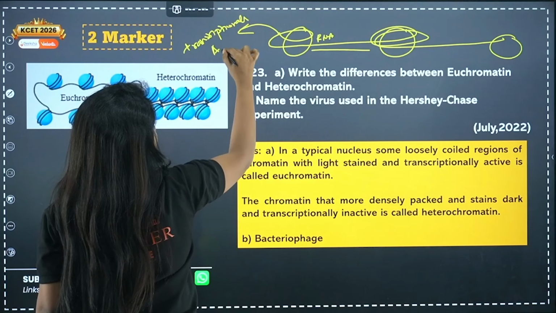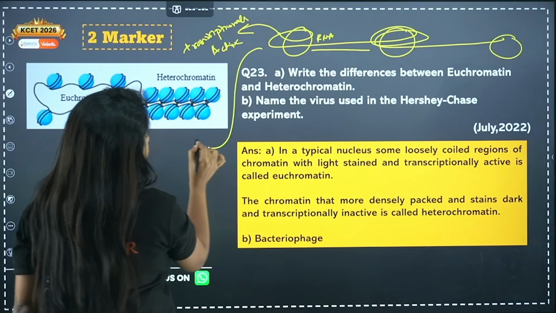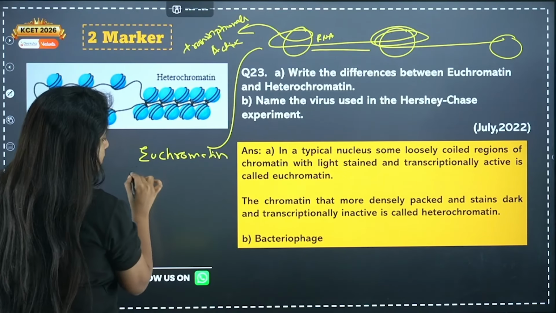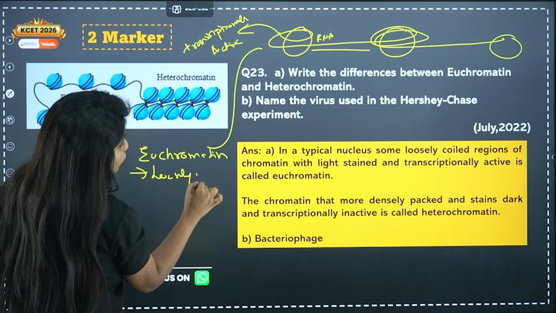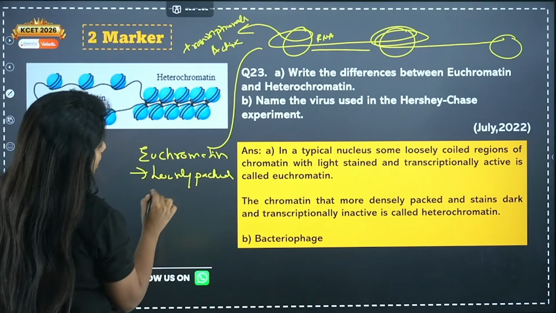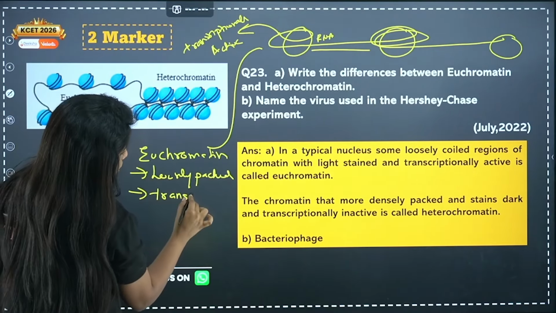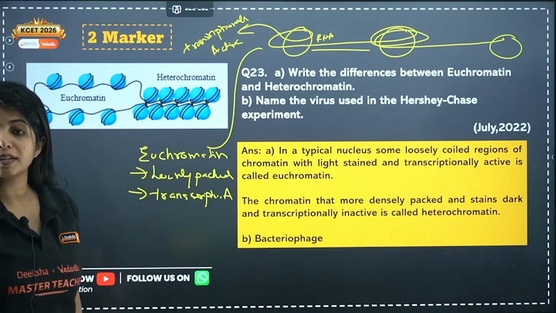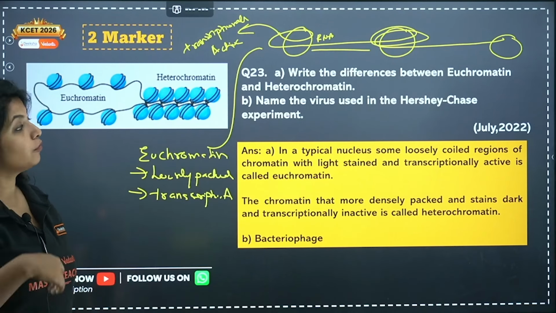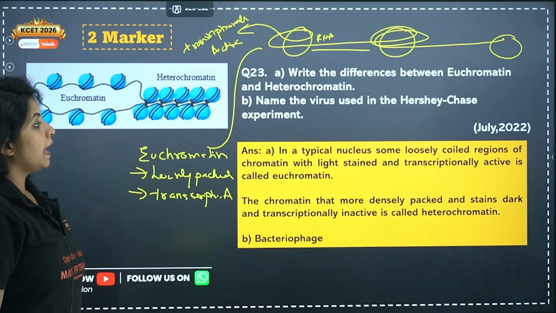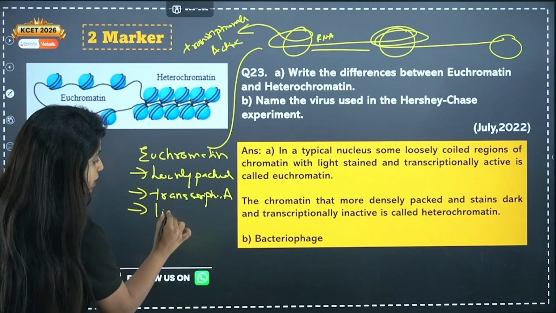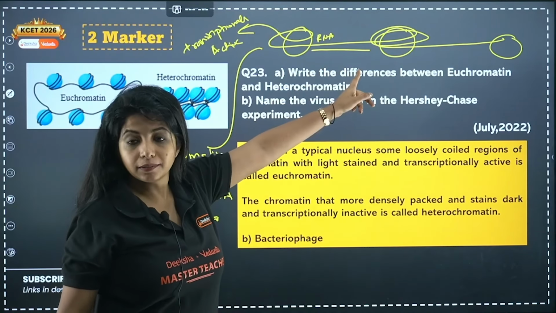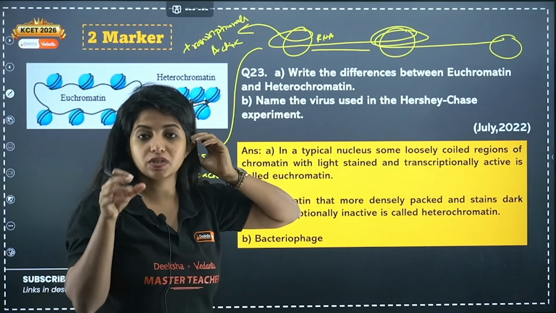So I'll say this type of chromatin is transcriptionally active. What do you call this type of chromatin which is loosely packed? You call this euchromatin. It is loosely packed and transcriptionally active. If it is stained, it stains lightly. Why, my dear children? Because as you can see over here, they are loosely packed, which is why the stain also is taken up lightly.